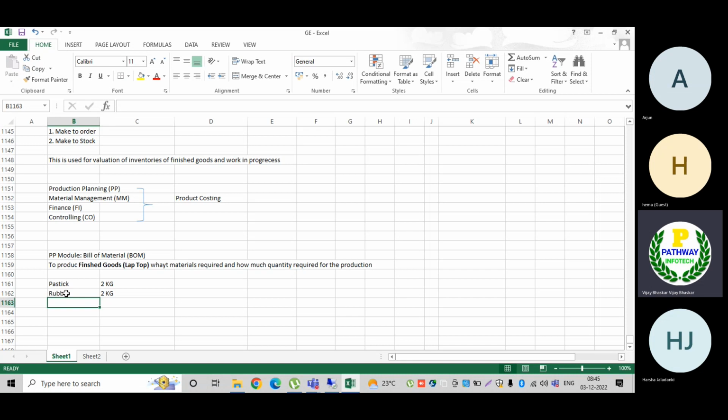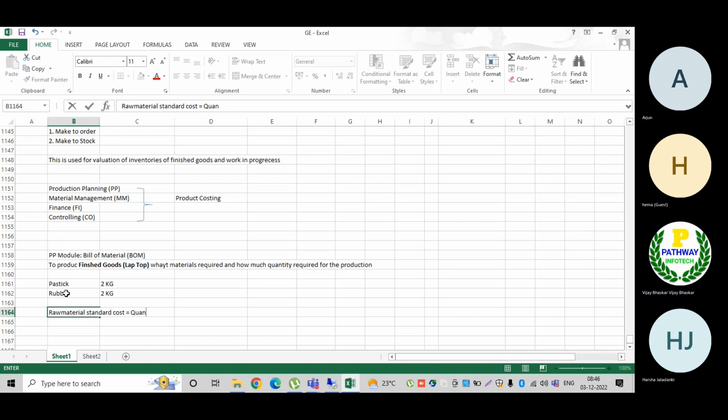Then for the raw material, how are we going to calculate the cost? Raw material standard cost is equal to quantity, the raw materials standard quantity from the bill of material, which comes from production planning, into the rate. The raw material cost will be derived from the material master, the rate from the material master in the MM module.